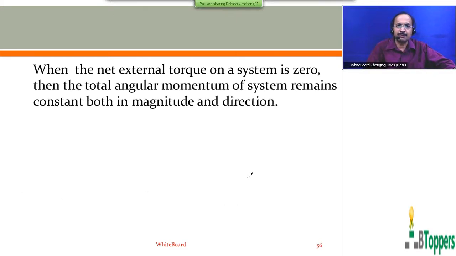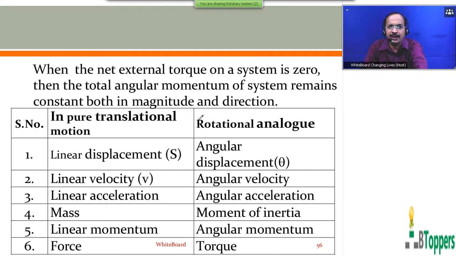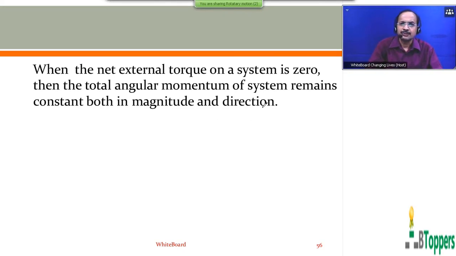So I am going to read out the statement here, which we call the principle of conservation of angular momentum. When the net external torque on a system is 0, the total angular momentum of the system remains constant, both in magnitude and direction. Those who are writing the notes can take a pause and copy this statement.